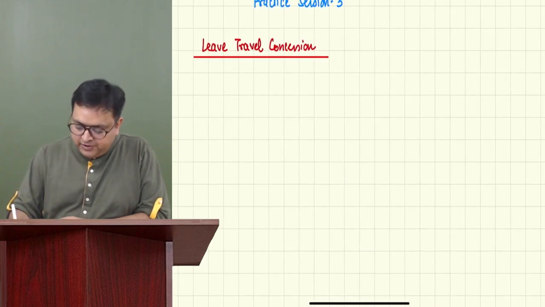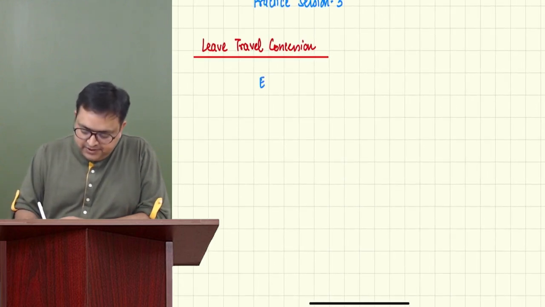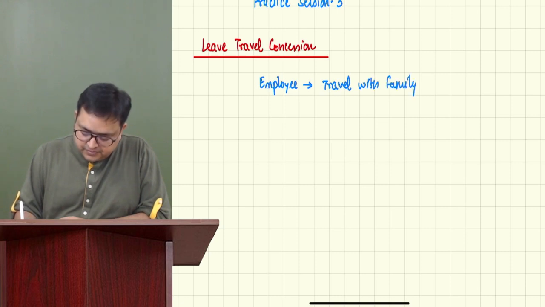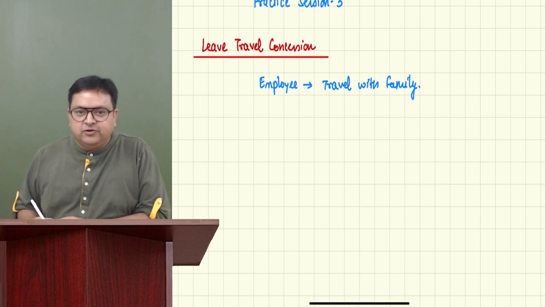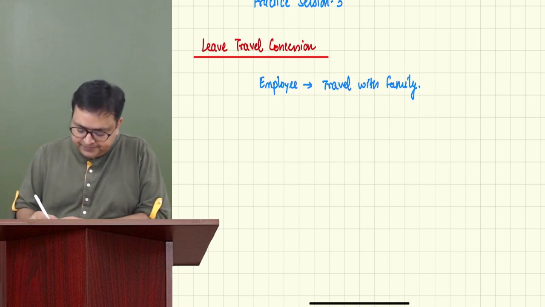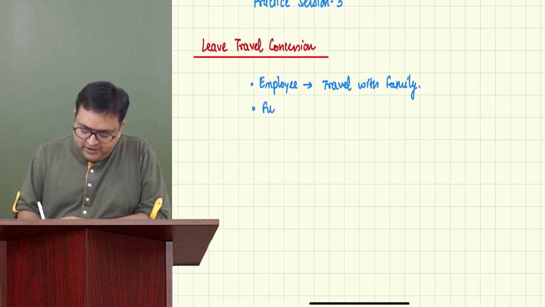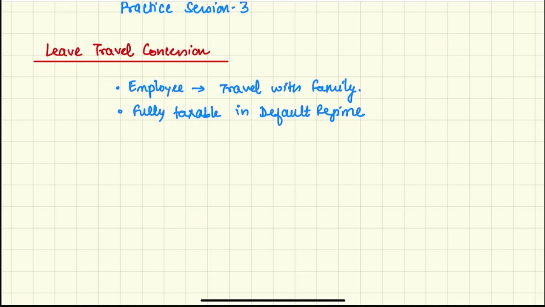It is given to the employee. It is provided to the employee so that he can travel with family. It is fully taxable in default regime. You should know about this, that it is fully taxable under default regime.